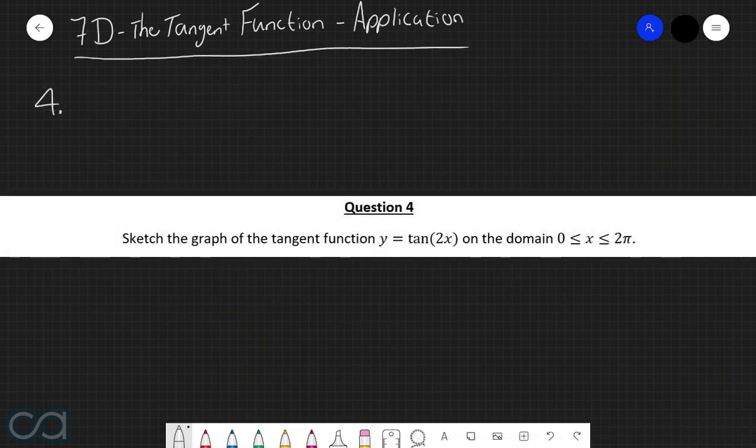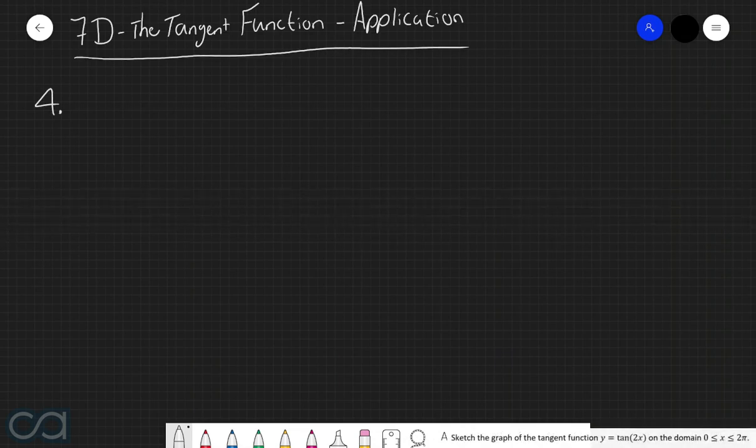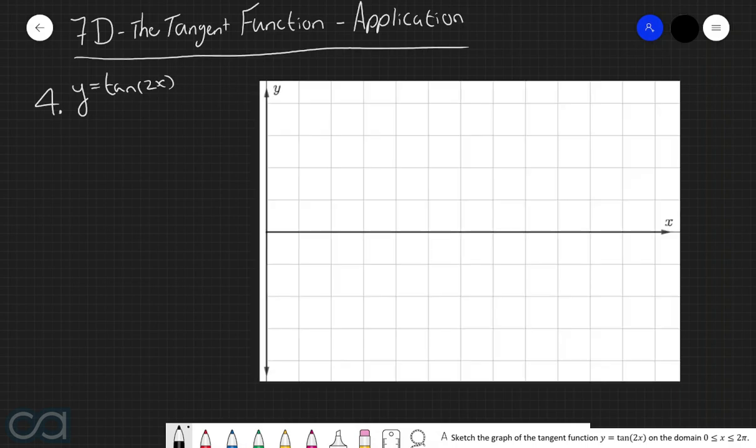Question 4. Sketch the graph of a tangent function of y equals tan of 2x on the domain of x being between 0 and 2 pi. So the tangent function that we have here is y is equal to tan of 2x. Now let's insert a set of axes that we can sketch the graph on. And so for this particular set of axes, we're going to say that every 4 grid lines along the x-axis represents pi. So in other words, this point here is pi, and this point here is 2 pi.